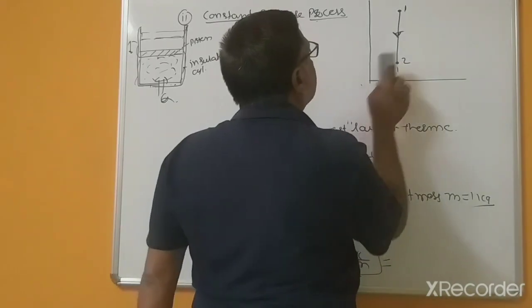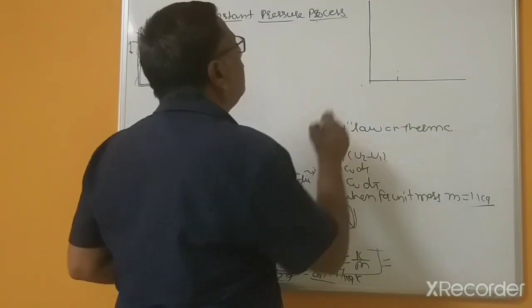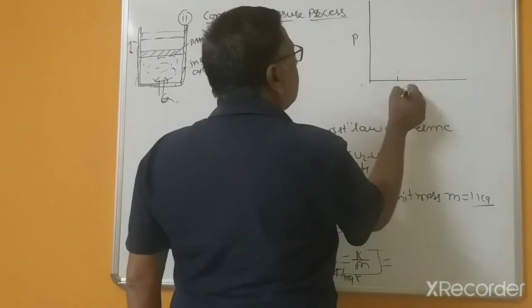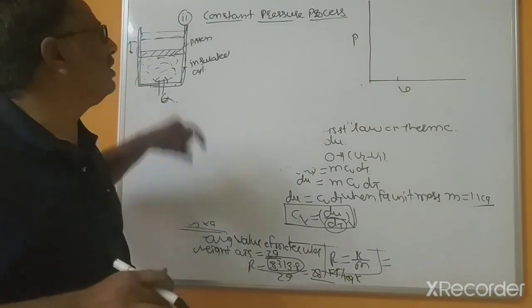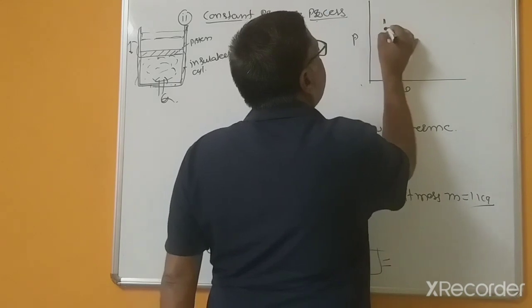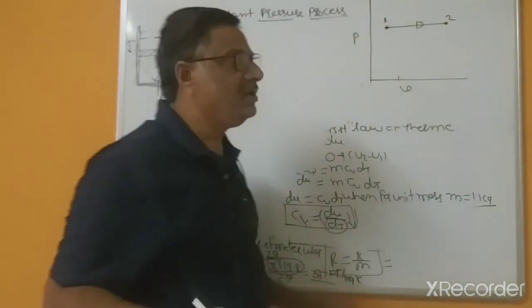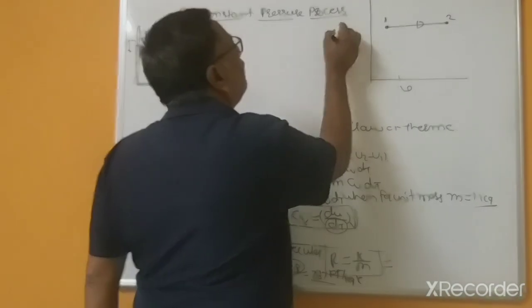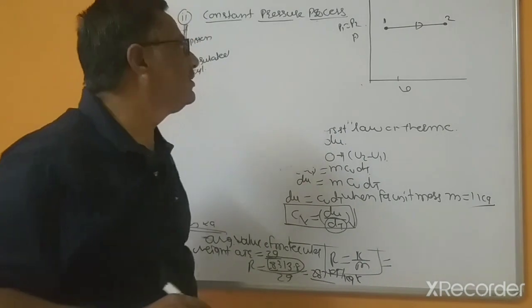And if we plot this process on the PV diagram, because this is a constant pressure process according to Charles' law, suppose this is the first state and this is the second state. This is constant pressure, so P1 equals P2.